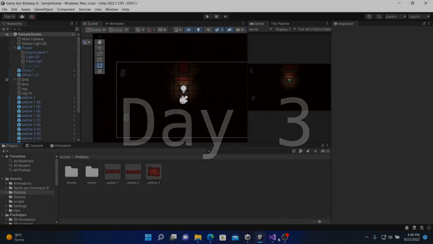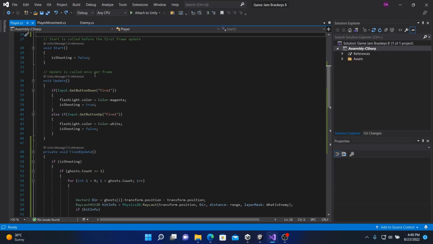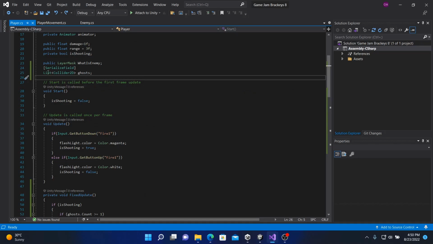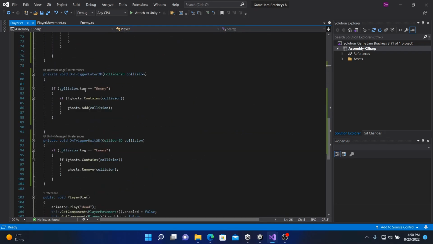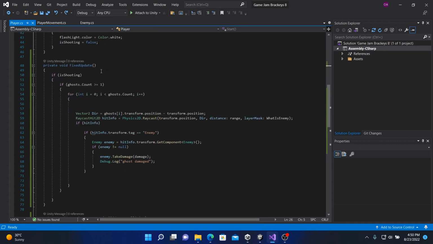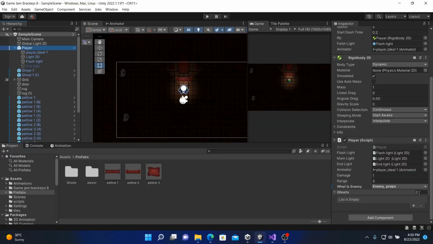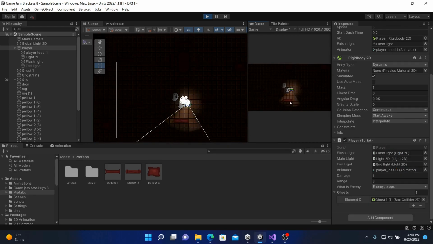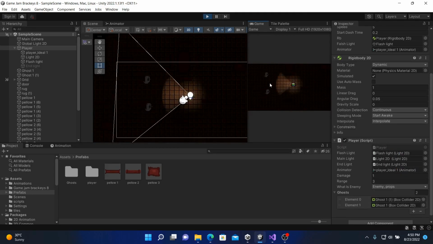Now day 3. Day 3 was the big day where I finished pretty much everything regarding the gameplay scene. Not exactly everything, I added stuff later, but the main bits and bobs. I fixed the flashlight. There was a problem with it, that it would only damage one enemy. I made it so that the ghosts, when they get in the range of the flashlight, enter a list. They get out of the list when they're outside of the bounds of the flashlight.